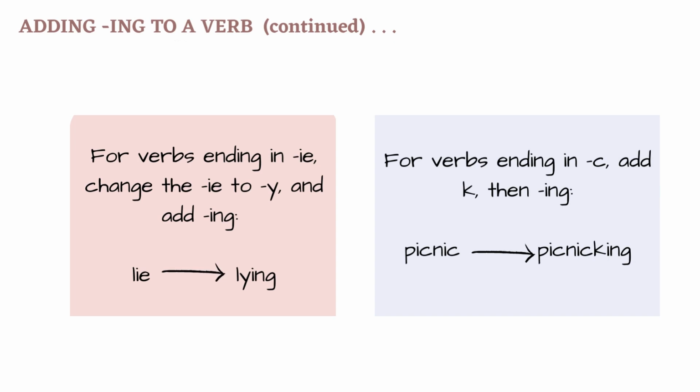And the final page on adding -ing to a verb. For verbs ending in ie, change the ie to y, then add -ing. For example, lie becomes lying. And last and least, the very small group of verbs ending in C. For those, you add K, then -ing. So words like picnic, mimic, and panic. There's also arc, but that's the exception because you don't add K, arcing is arcing.